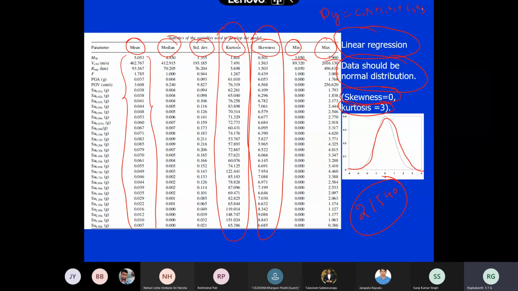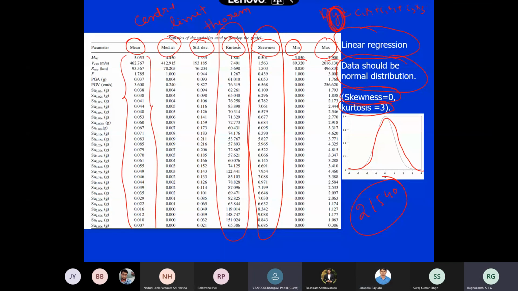If I have several random variables, what will be the probability density function of Y? Have you done a probability course? If you have, there is one mathematical theorem, the central limit theorem. What is the central limit theorem? Have you heard? Some of the distributions lead to a normal distribution.